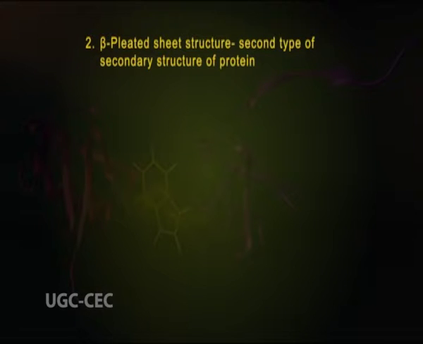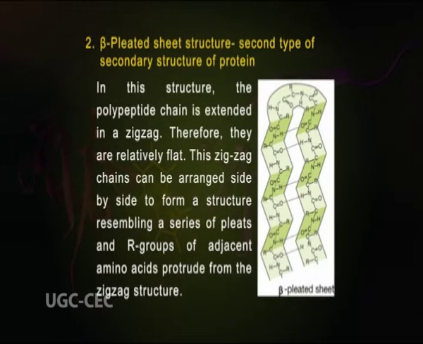Number 2, beta pleated sheet structure, or the second type of secondary structure of protein. In this structure, the polypeptide chain is extended in a zigzag, therefore they are relatively flat. This zigzag chain can be arranged side by side to form a structure resembling a series of pleats, and R groups of adjacent amino acids protrude from the zigzag structure.